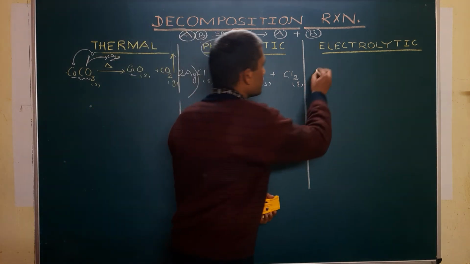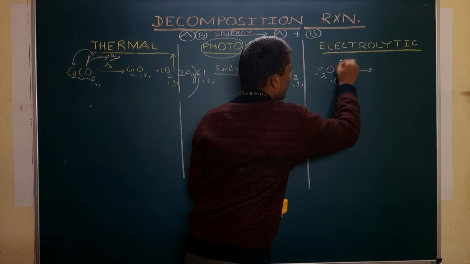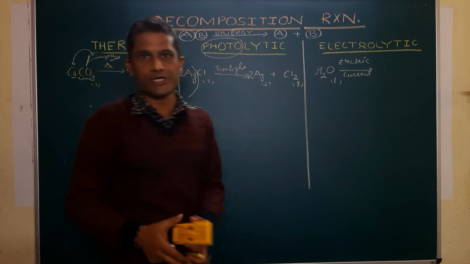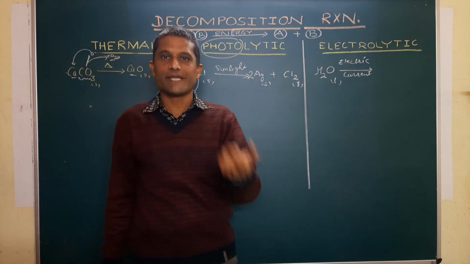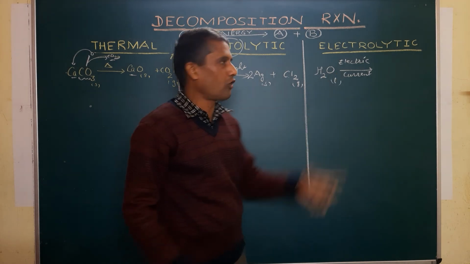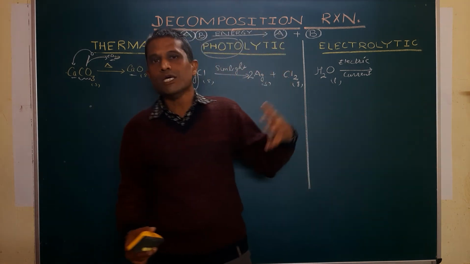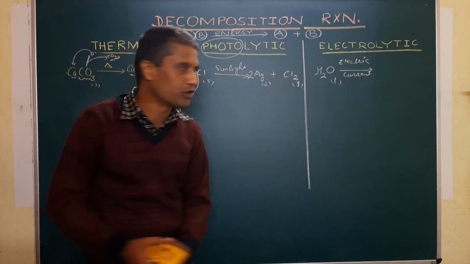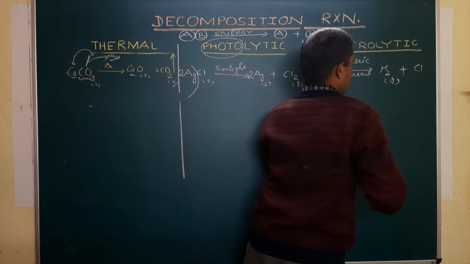A few drops of acid are added into water so that it can be made a conductor of electric current. So what's happening during the electrolysis or electrolytic decomposition? Here it is, water in the presence of electric current. Water breaks up to give constituent gases. You know that water is made up of hydrogen and oxygen, that's H2O. When it breaks up, it will give you hydrogen and oxygen gas during the electrolysis of water. Hydrogen is liberated at the cathode, whereas oxygen gas is liberated at the anode, and you will get H2 and oxygen gas O2.